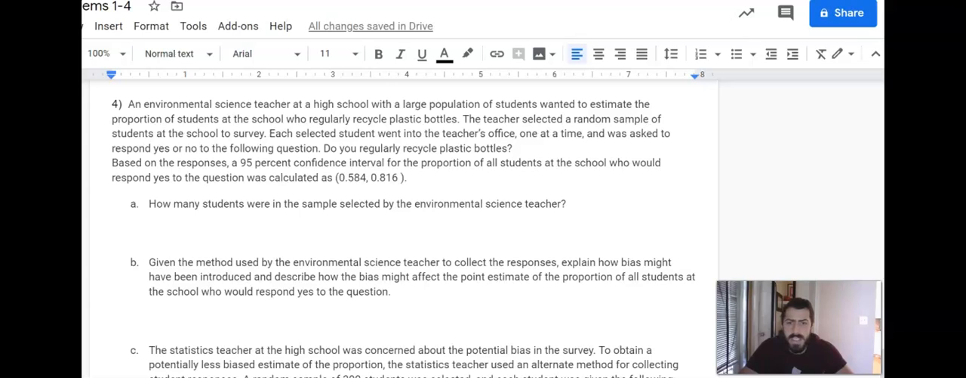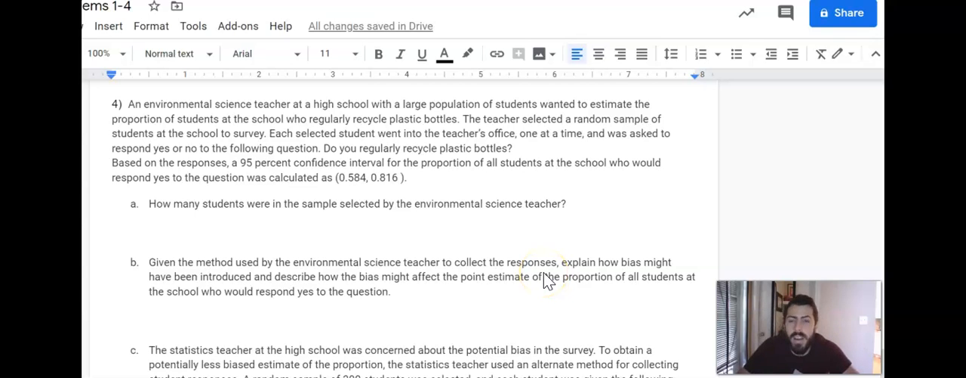So an environmental science teacher at a high school with a large population of students wanted to estimate the proportion of students at the school who regularly recycle plastic bottles. The teacher selected a random sample of students at the school to survey. Each selected student went to the teacher's office one at a time and was asked to respond yes or no to the following question. Do you regularly recycle plastic bottles? Hopefully they all said yes.